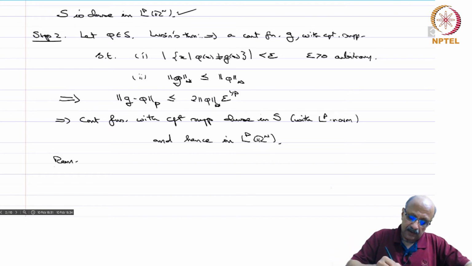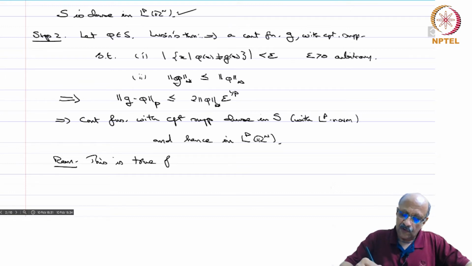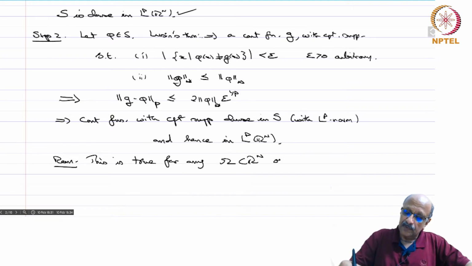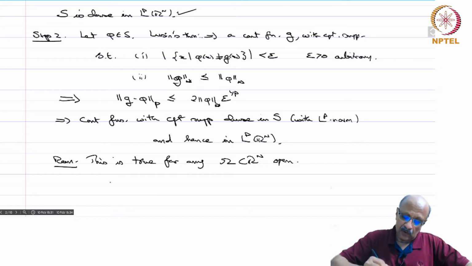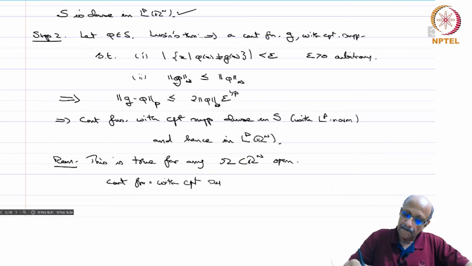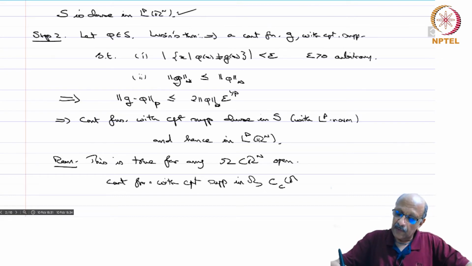Remark: this is true for any omega contained in Rn, open. So, in any omega, continuous functions with compact support in omega, denoted Cc of omega, are dense in LP of omega, 1 less than or equal to p less than infinity, because we are taking integrals, we are not taking L infinity now.